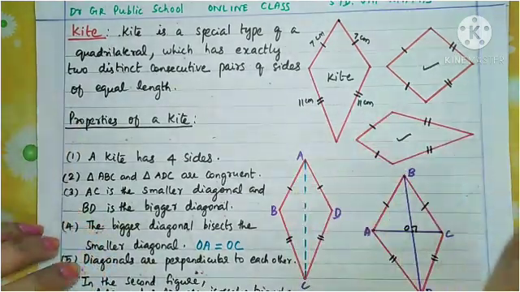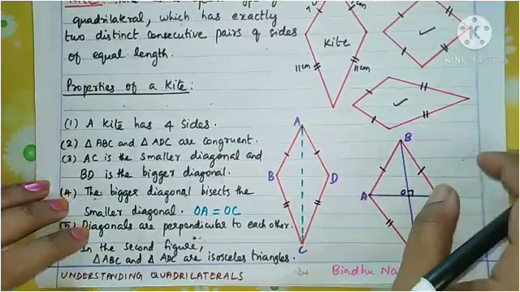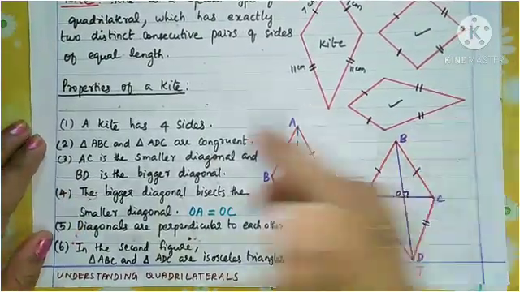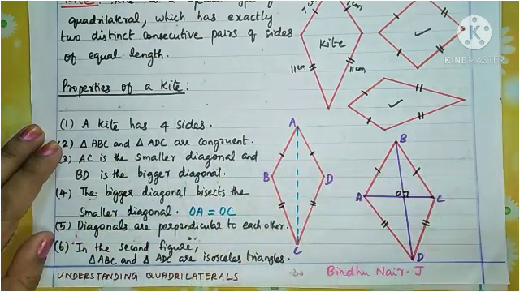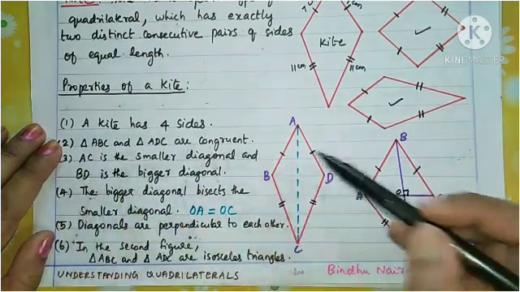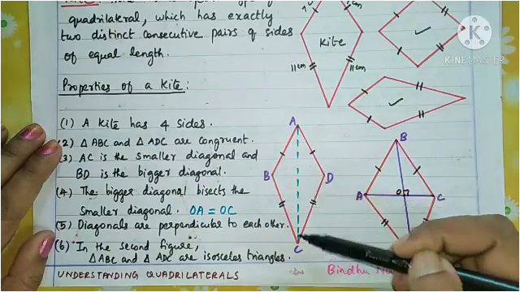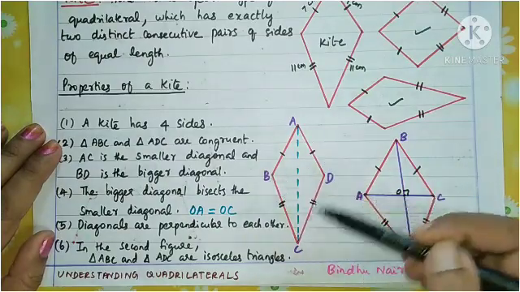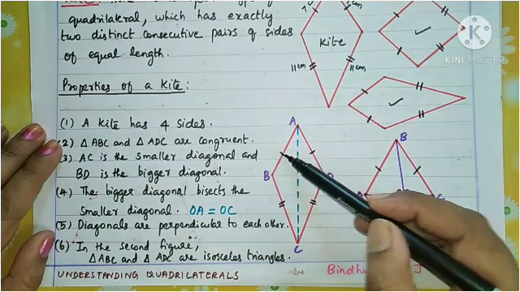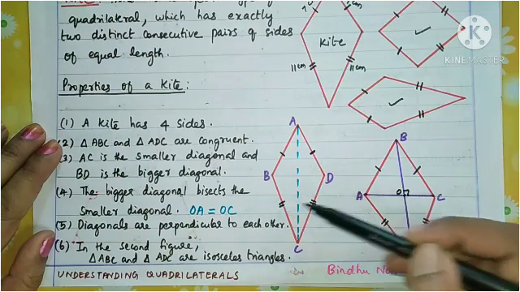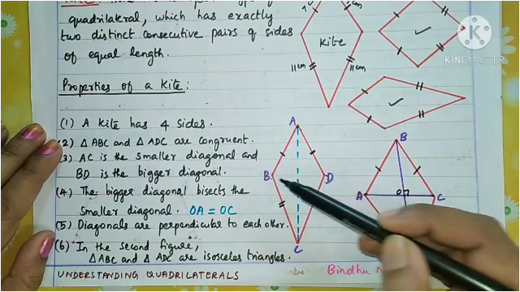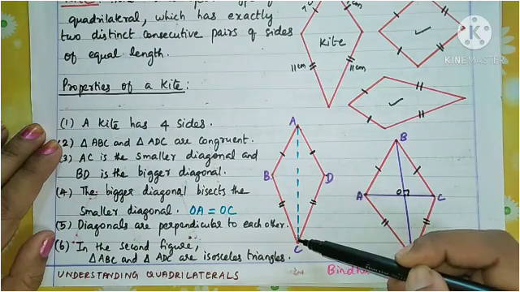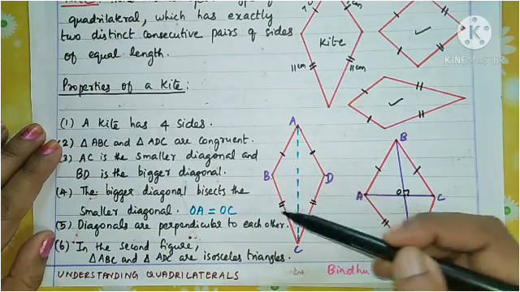Now we are going to see more properties about kite. One by one we can see. The first one: a kite has four sides, because it is a quadrilateral. Now you see here I have drawn a kite and named it A, B, C, D. This side and this side are consecutive pairs, equal, and this side also equal. That means AB equals AD, BC equals CD. So that is the figure I have drawn here.